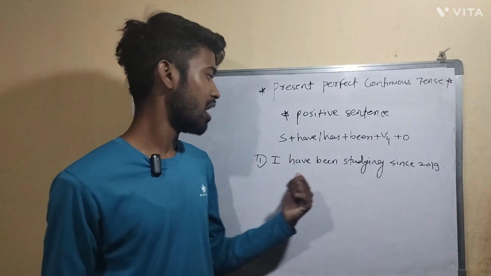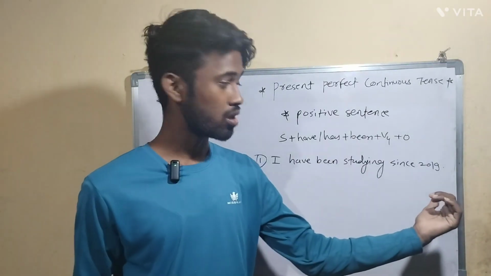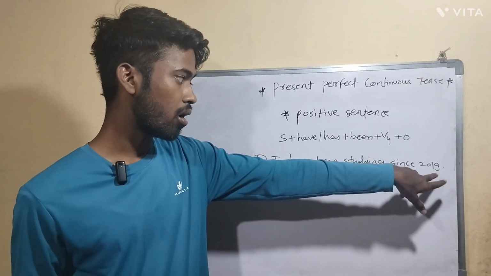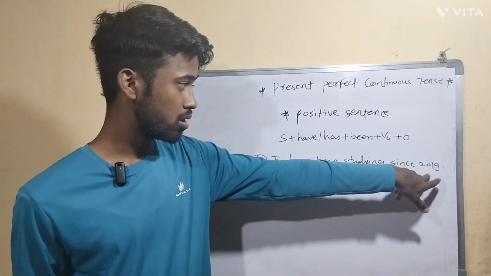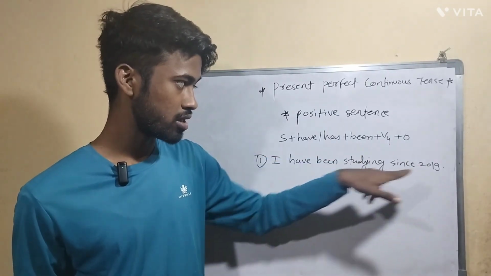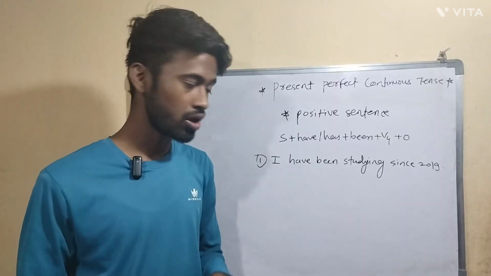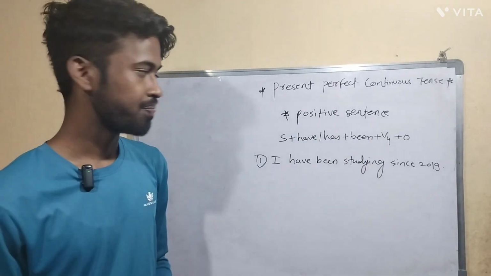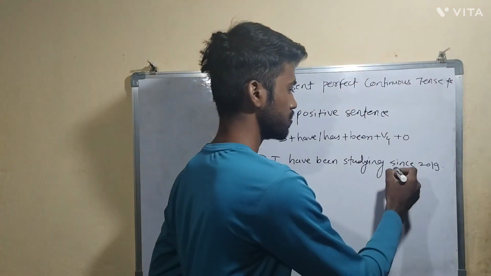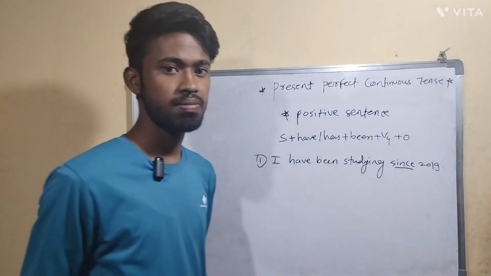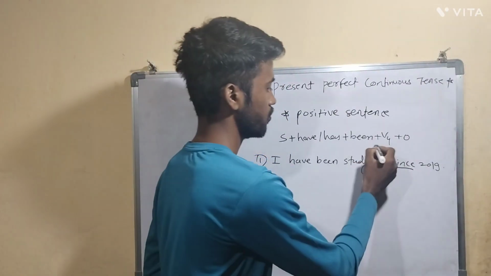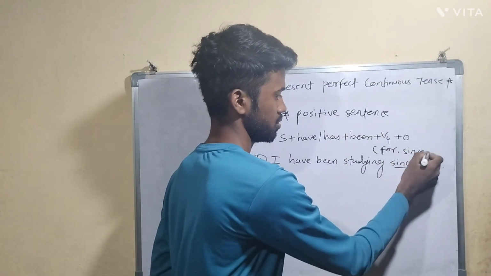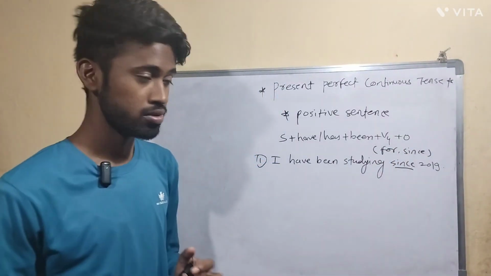So here, I have been studying since 2019. So the action started in 2019 and still the action is going on. So for that we are using present perfect continuous tense. So see here. Here majorly we use two prepositions in present perfect continuous tense, that is for and since.